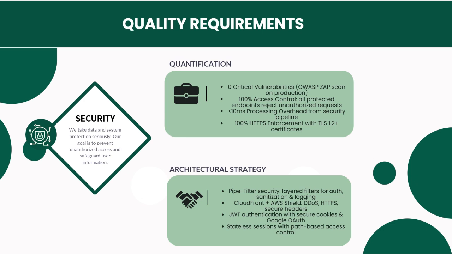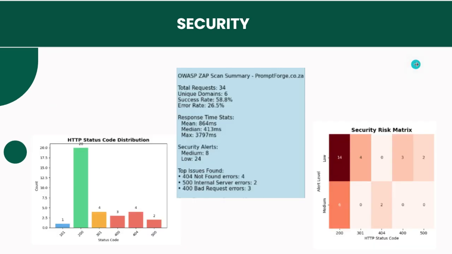The following visuals validate our security posture. The risk matrix shows no critical vulnerabilities. The scan summary confirms over 34 requests, proper security rejections, and status code distribution proves proper access control. Valid requests succeed and unauthorized requests are blocked.